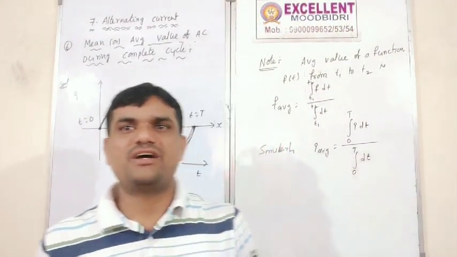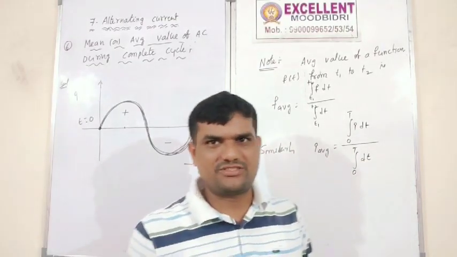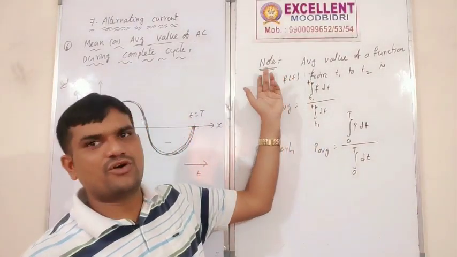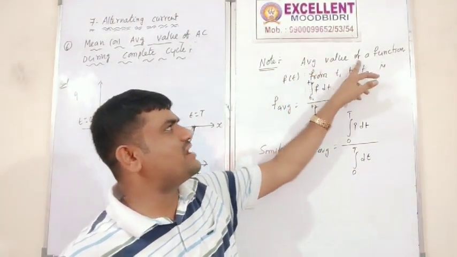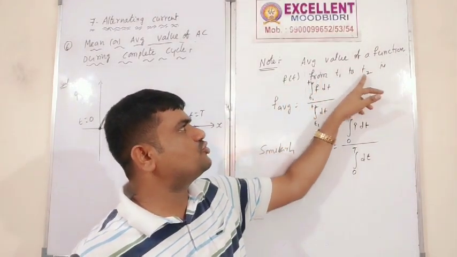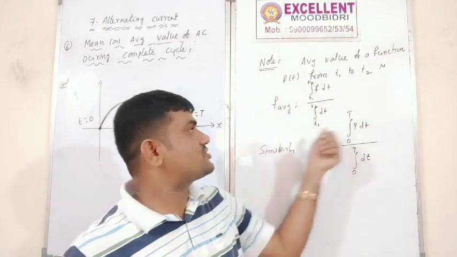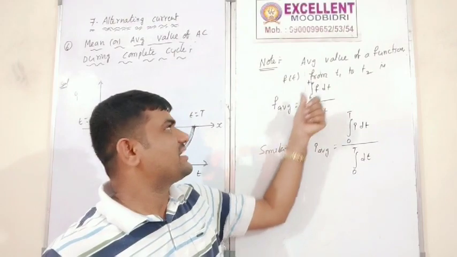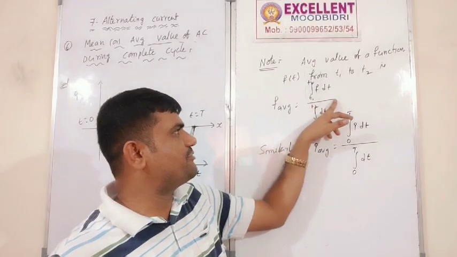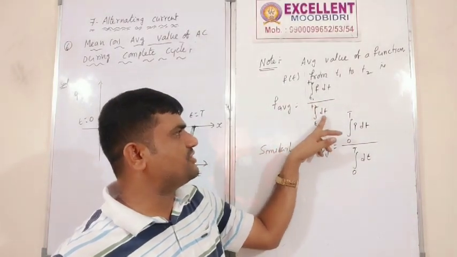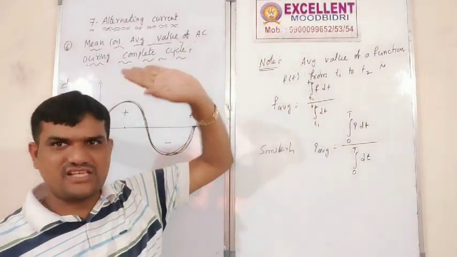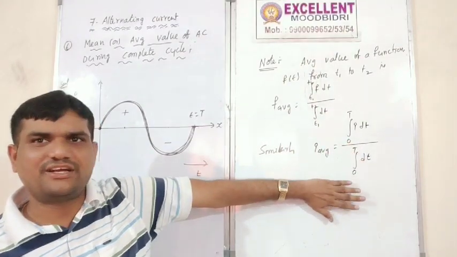For this purpose we want to follow some basic concept. Which formula should we follow? In mathematics you already know this: the average value of a function f of t from t1 to t2. F average is equal to the integral from t1 to t2 of f dt divided by the integral from t1 to t2 of dt. This is the average function formula. We follow the same approach for the current also.